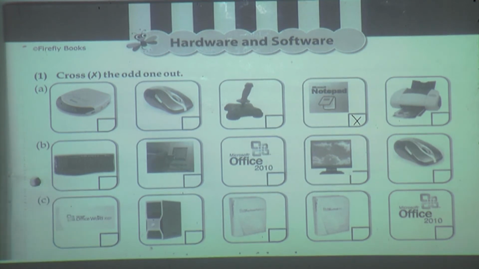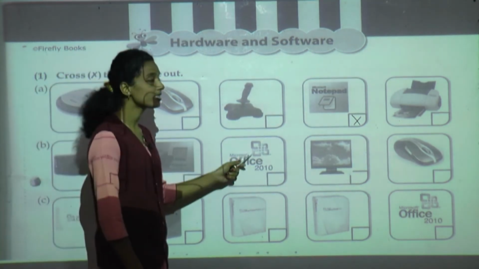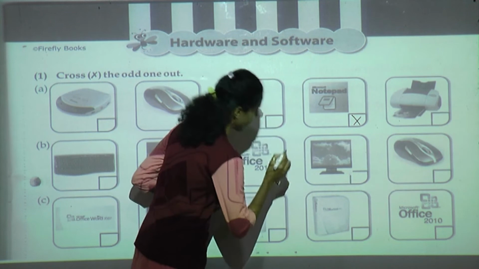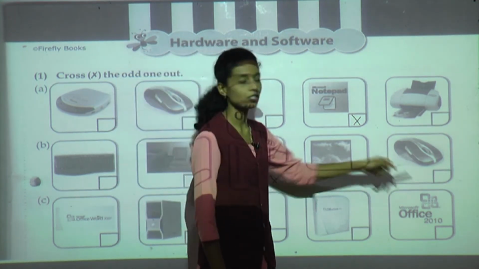Next one is a light pen. Next one is Microsoft Office. Next one is a monitor. Next one is a mouse. Then which is the odd one? It is hardware, it is also hardware, it is software. Then we have to cross here. It is also hardware.